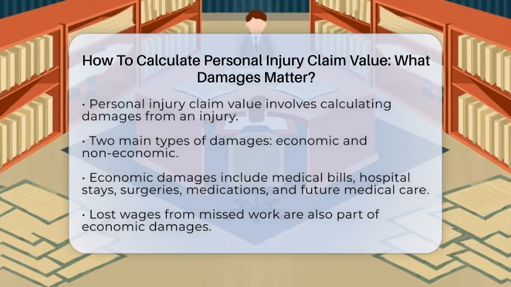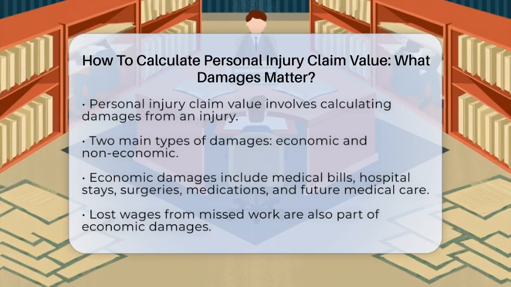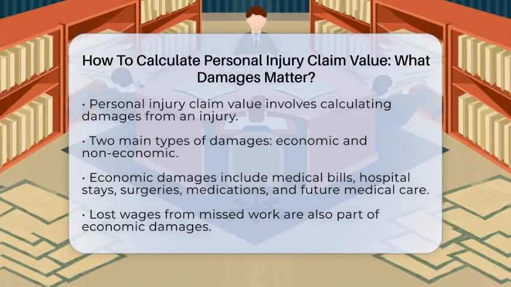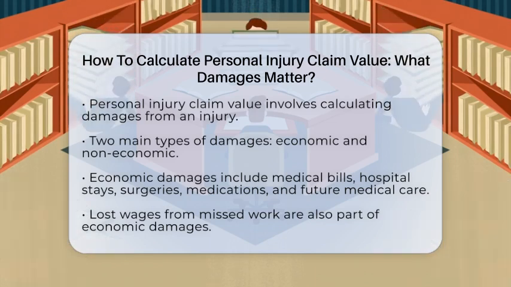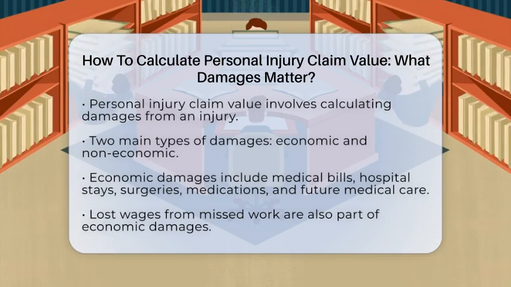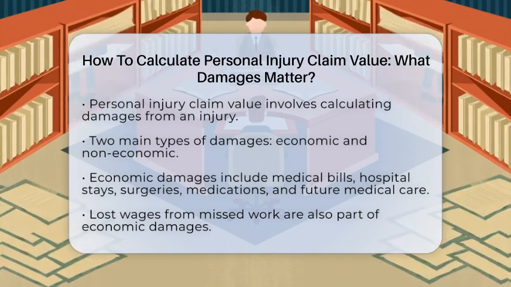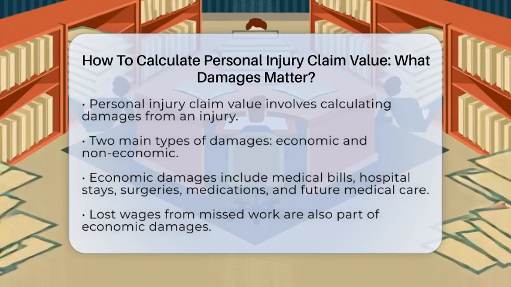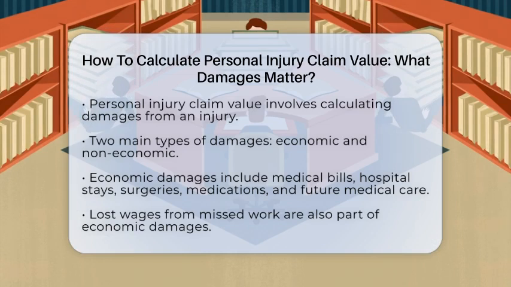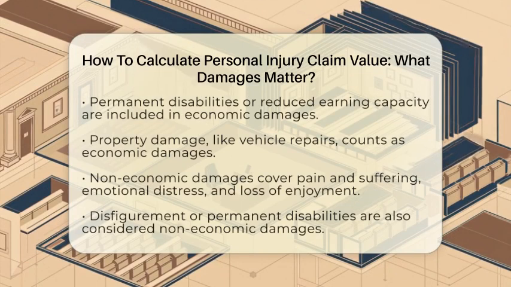The first is economic damages, which are clear and measurable costs. These include medical bills for hospital stays, doctor visits, surgeries, medications, physical therapy, and any future medical care you might need. If you missed work because of the injury, you can include lost wages in your damages. If the injury affects your ability to earn money in the future or causes a permanent disability, those are also part of economic damages. Plus, if your property, like a vehicle, was damaged, the repair or replacement costs count too.